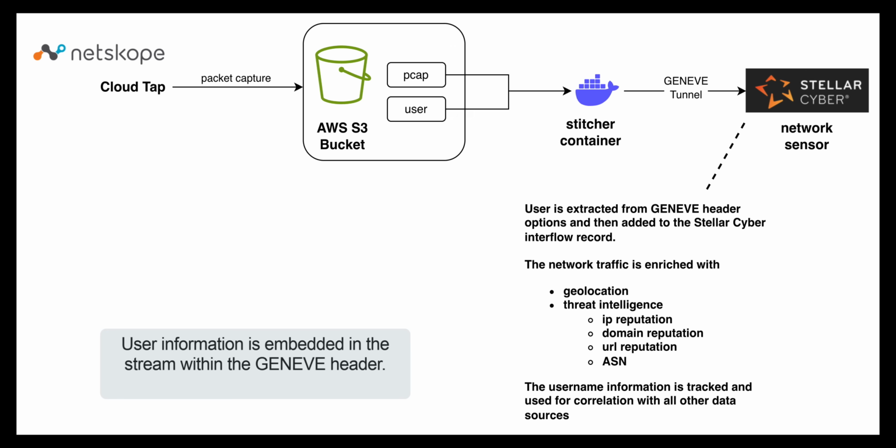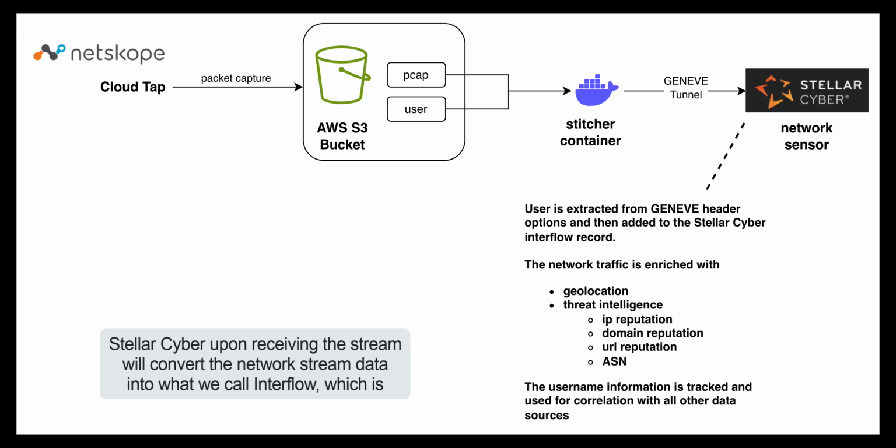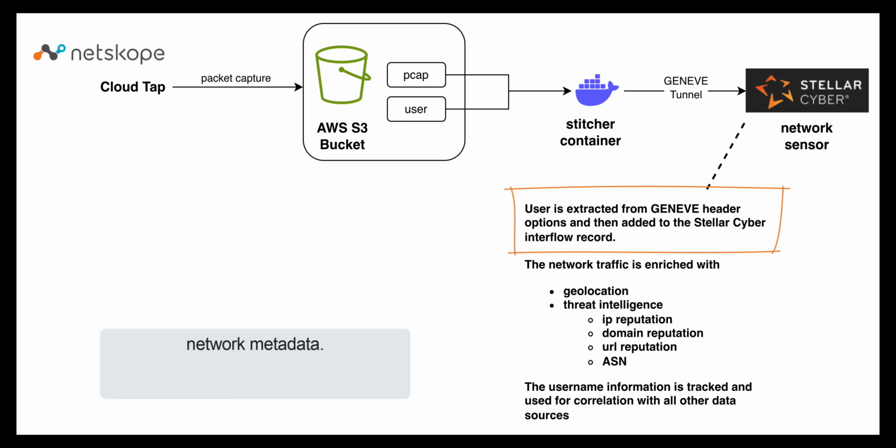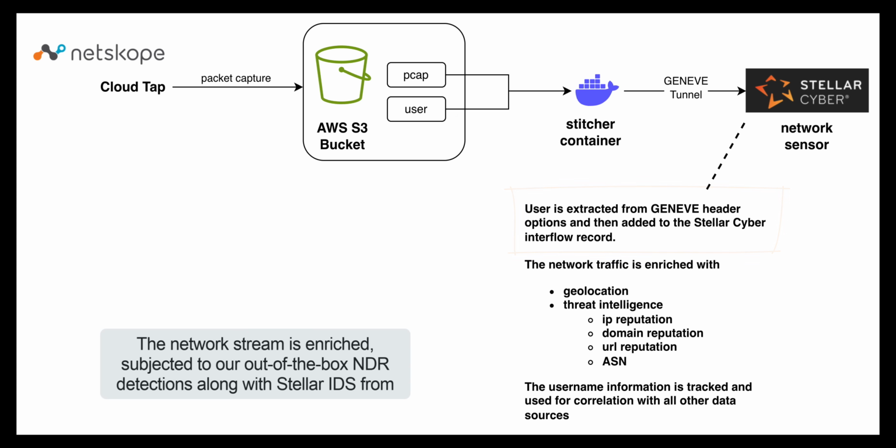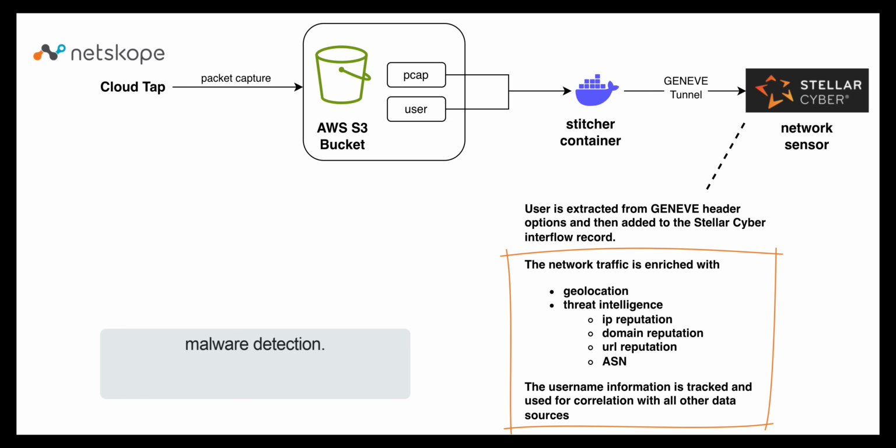User information is embedded in the stream within the Geneve header. Stellar Cyber, upon receiving the stream, will convert the network stream data into what we call interflow, which is network metadata. We also extract the user information from the stream and enrich the metadata with the user information. The network stream is enriched, subjected to our out-of-the-box NDR detections, along with Stellar IDS for malware detection.